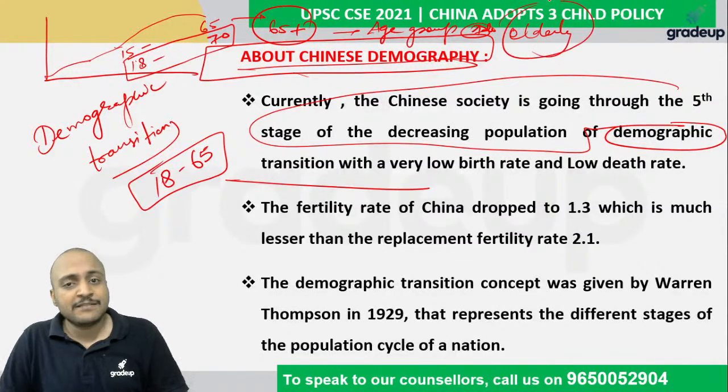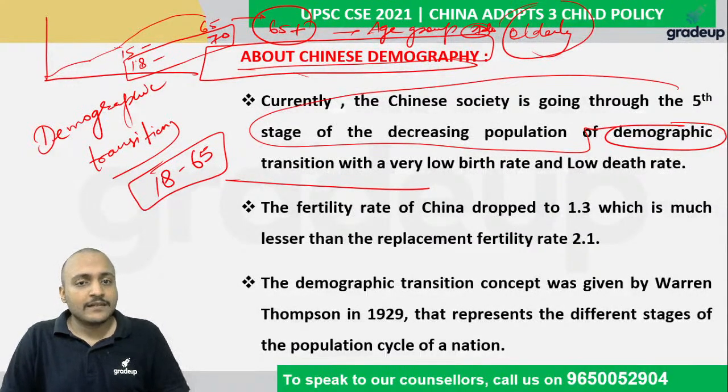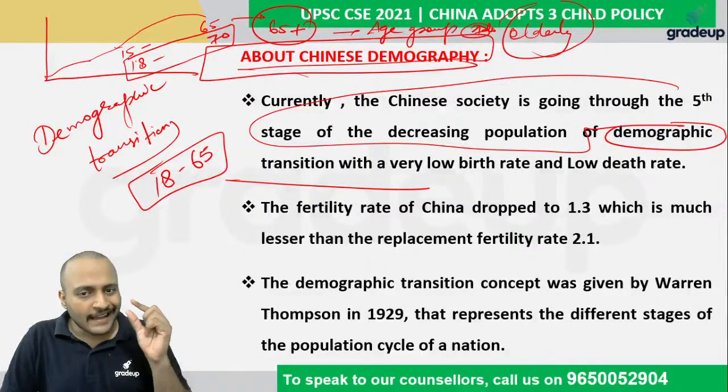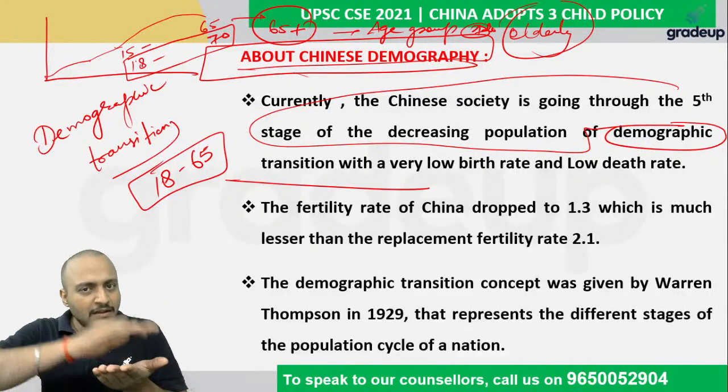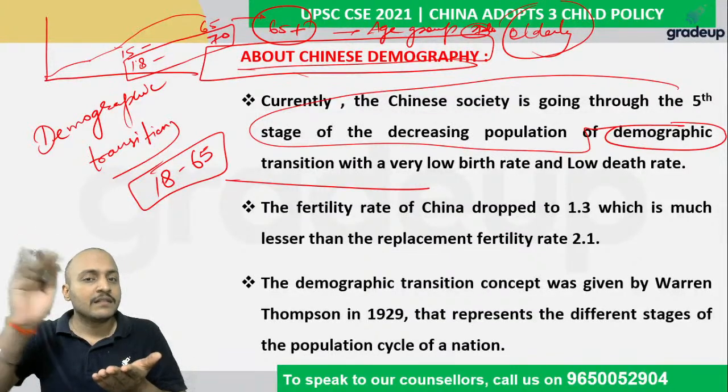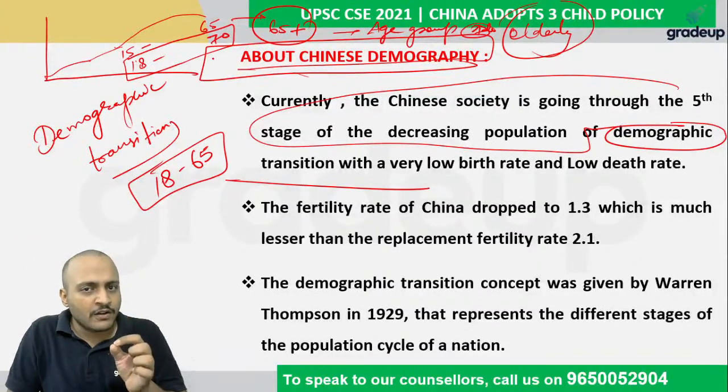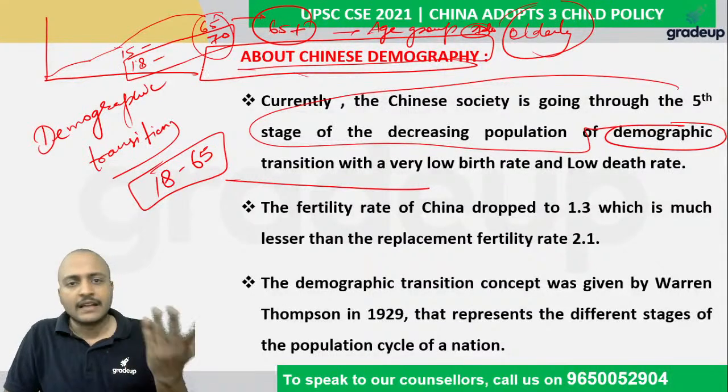Elderly people will be more in number when the health facilities, the developmental level, the quality of life, or the human development is at a better level. Then the population of elderly people will naturally increase. Why?